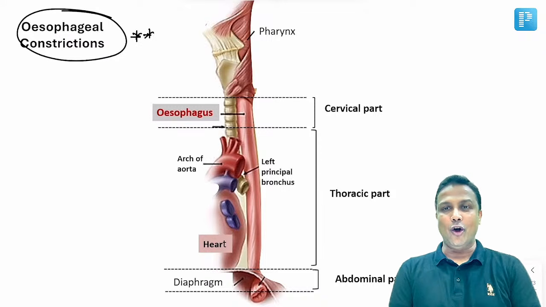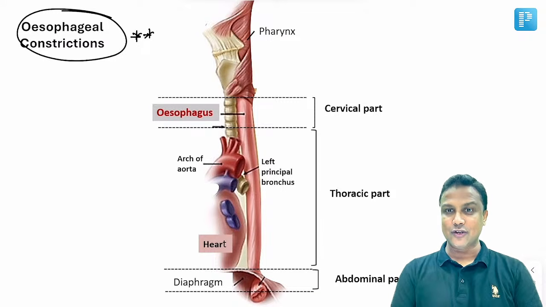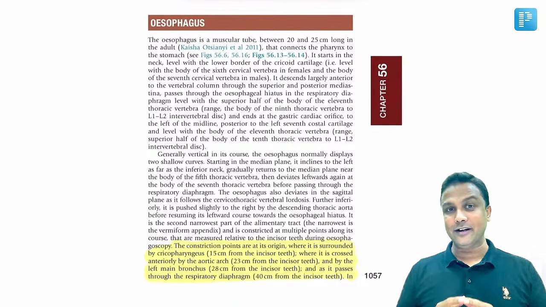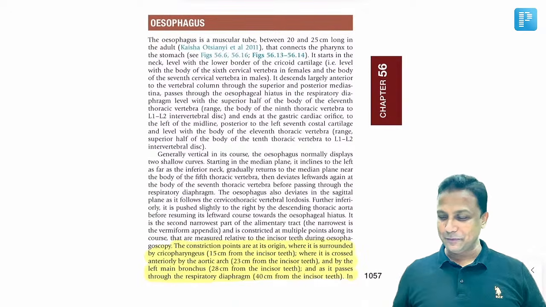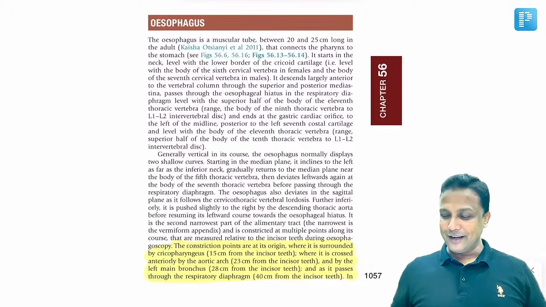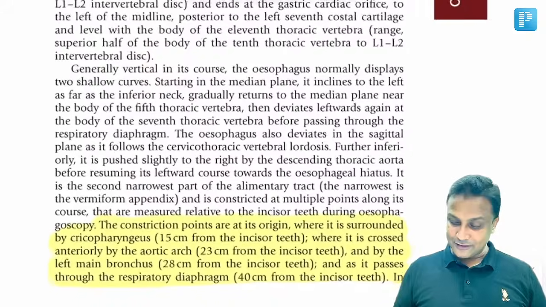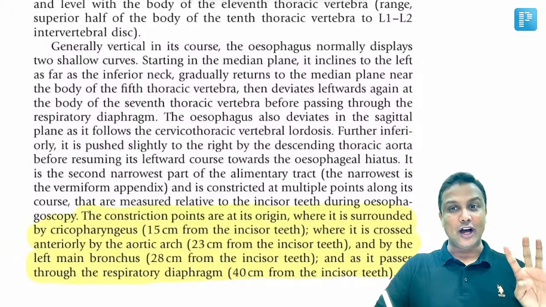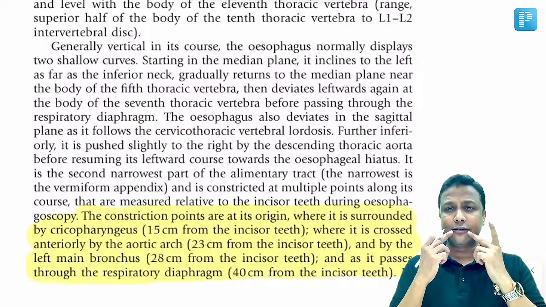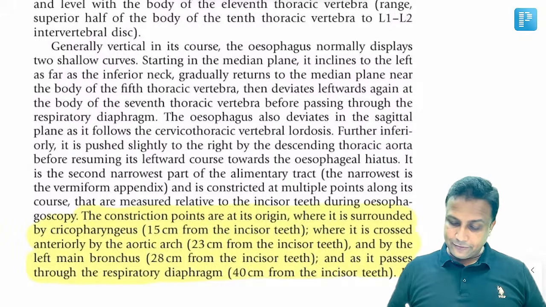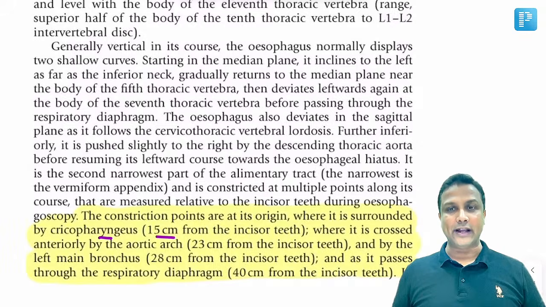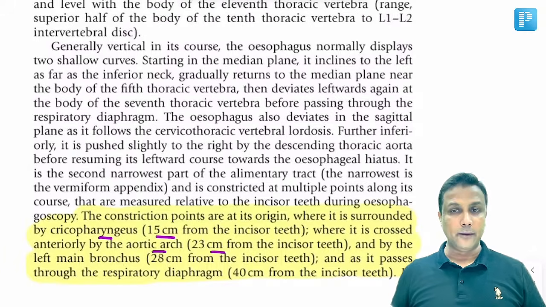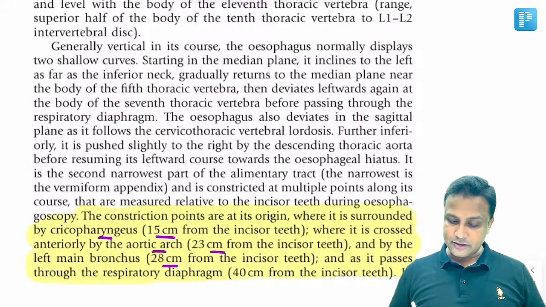But when I was taking certain offline classes, surgery faculty told that there will be only 3 constrictions. That is the reason why, my dear friends, I am showing you a screenshot from the latest edition of Gray's Anatomy, that is the 42nd edition. If you want the page number, it is 1057. And on this it is very clearly mentioned here, sir. यहाँ देखिए, constrictions बड़ा clearly यहाँ पर लिखा गया है. Totally कितने constrictions होते हैं? 4. How many constrictions are there? 4. And you know very well, we measure from the incisors. यहाँ से measure करते हैं. At 15 centimeters from the incisors, you'll be able to find the cricopharyngeus, the beginning of the esophagus. At 23 centimeters from the incisors, you'll be able to find the aorta. And then 28 centimeters from the incisors, the left main bronchus.